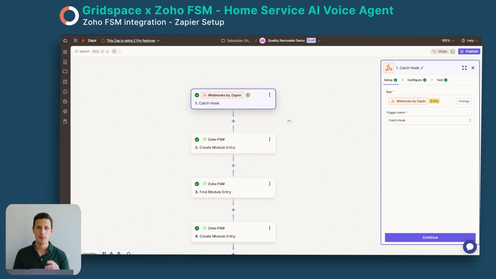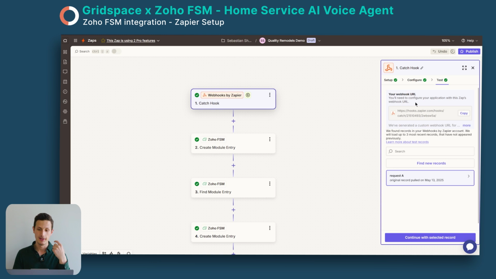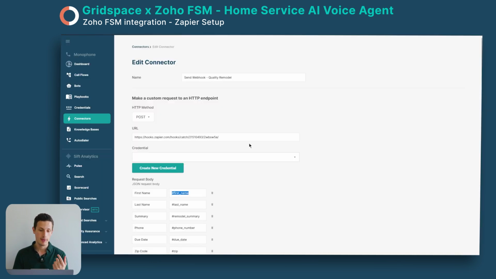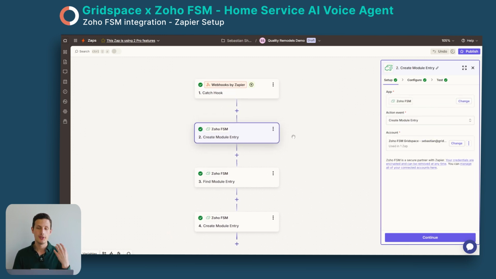So here is our Zap, or our automation between Gridspace and Zoho FSM. And first we have a webhook node, where we're catching the webhook from Gridspace. And here, if you would like to get the link, you can get it from the test section. You can get the link here. This is the link we copied in here. And then in the next, Zapier has already pre-created Zoho FSM nodes, which we can use, which is very convenient. So we've chosen Zoho FSM, and we've connected it to our Zoho account.